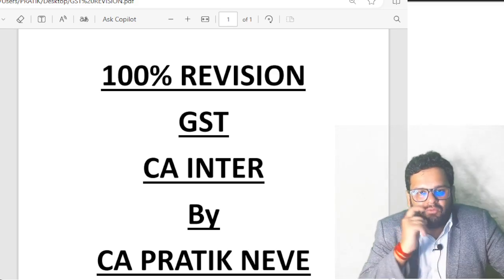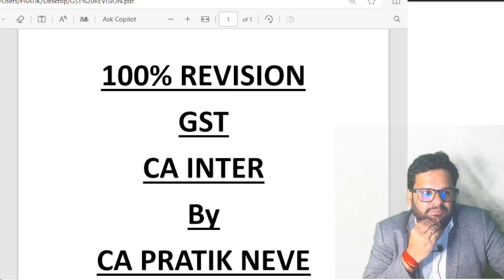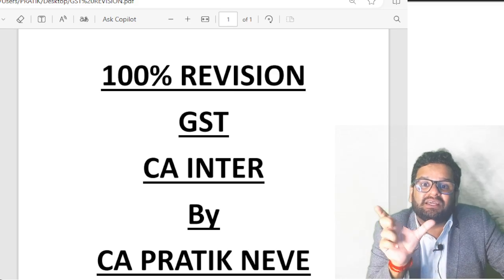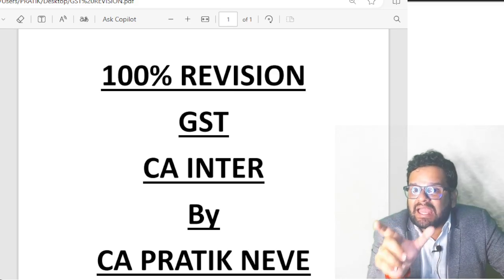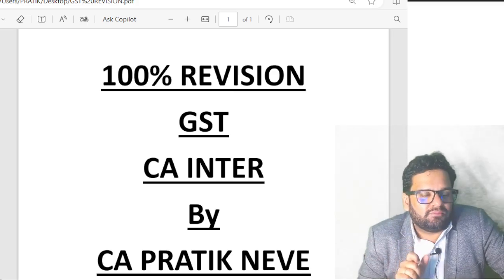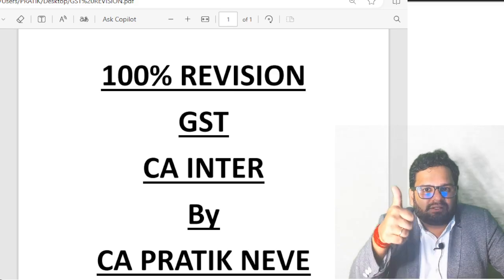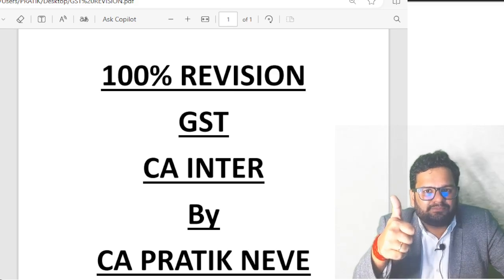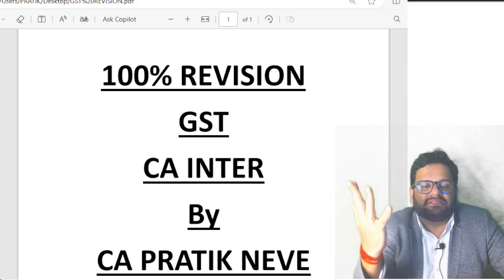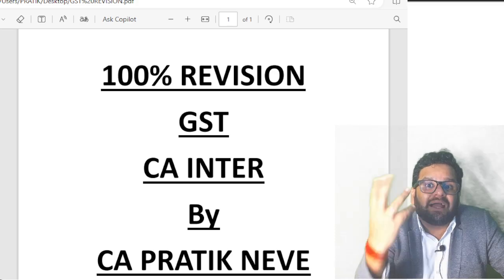Further, one more point I want to tell you, that is, what all things are there in the e-cash ledger. In e-cash ledger, what all columns you will have? You will have column of output tax, interest, late fees, penalty, and others. These are called as minor heads.